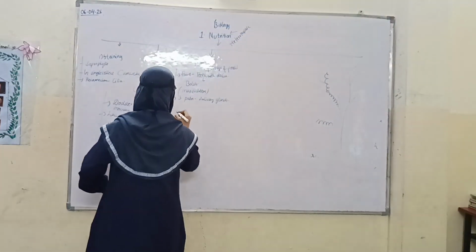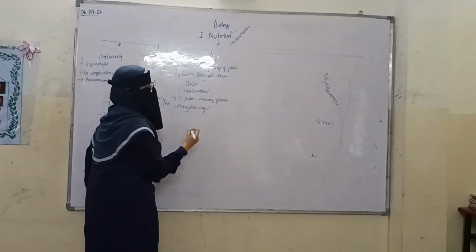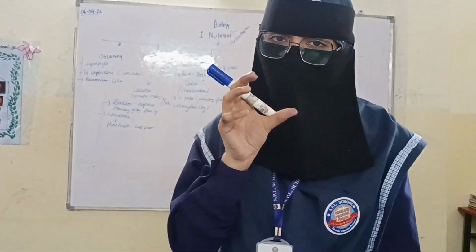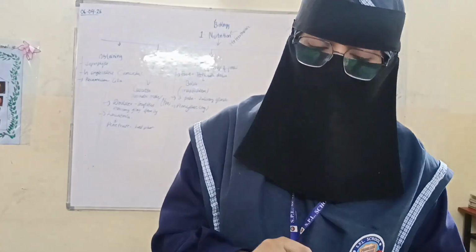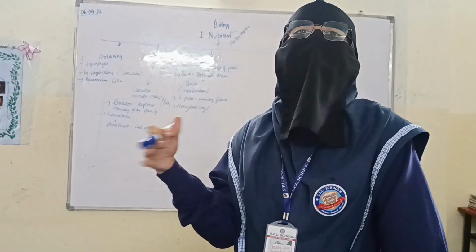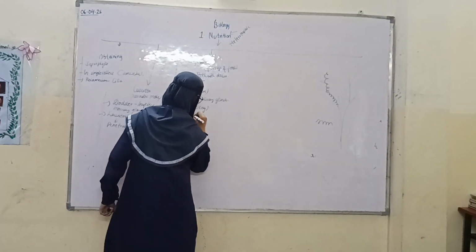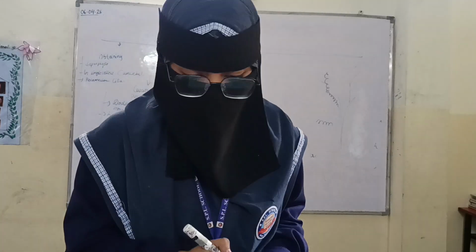They mainly contain amylase. Amylase is an enzyme which helps in digestion. It helps in breaking down complex carbohydrates into simpler ones. Whenever we take food, the salivary glands release it.